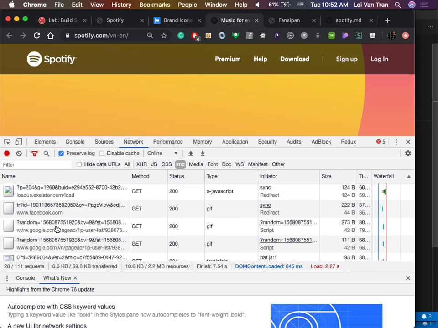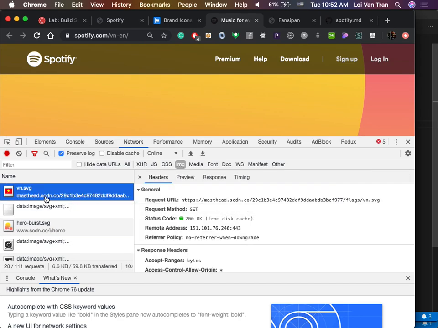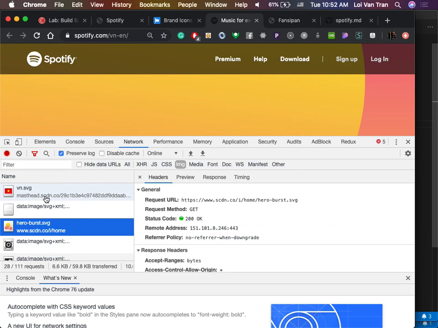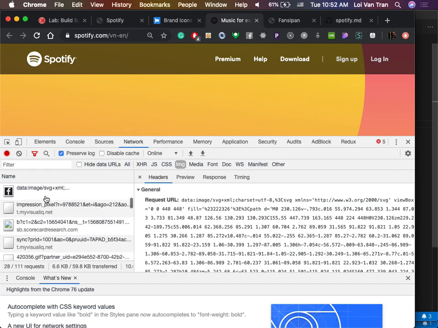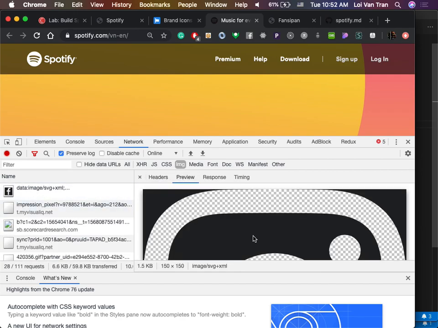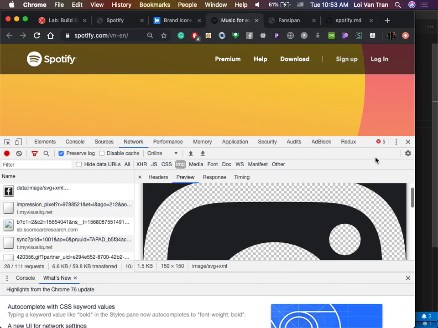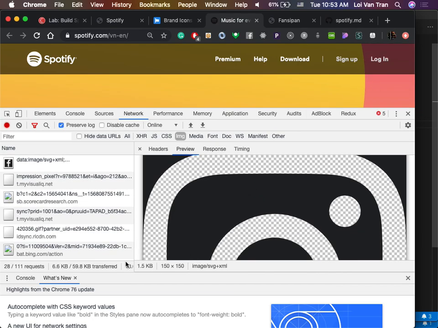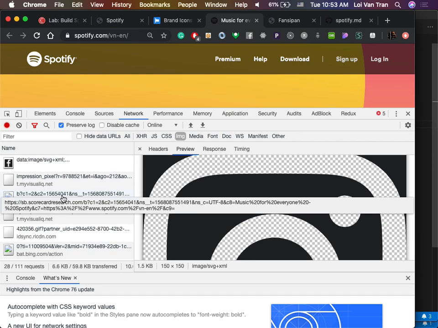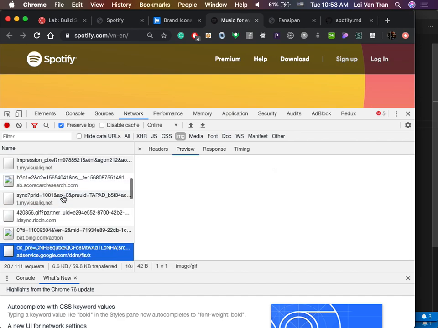Image. So there we go, we click image. Now we can just click around, we can see a bunch of images. We're looking for, if you guys click over to preview, you can see the actual image. If this is an HTML file, obviously you guys will see the HTML file, right?